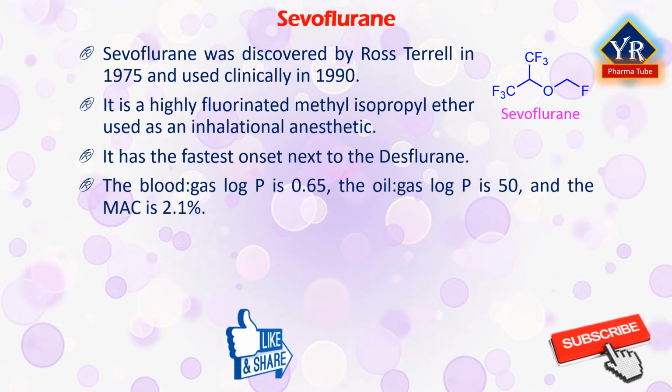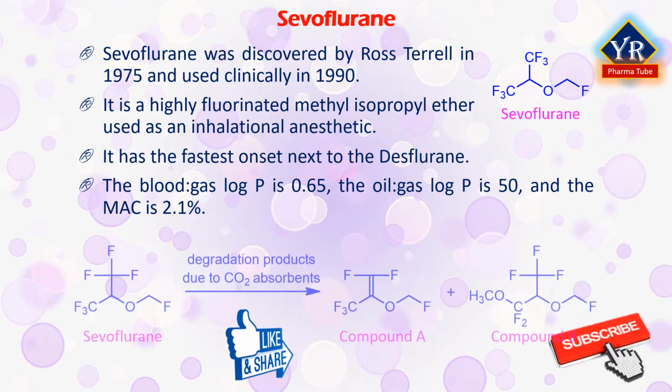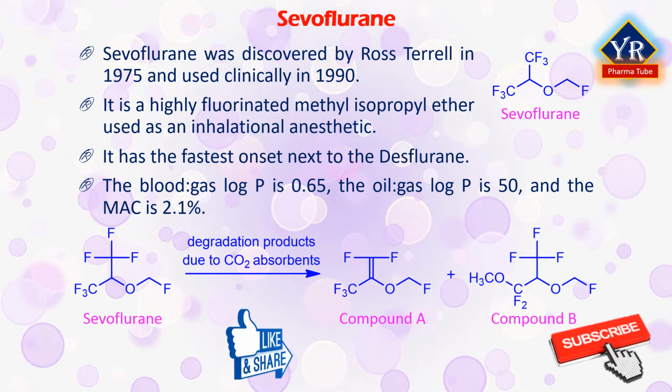The blood gas partition coefficient is 0.65, the oil gas partition coefficient is 50, and the MAC is 2.1%. Sevoflurane reacts with desiccated carbon dioxide adsorbents to produce compounds A and B with known toxicity.